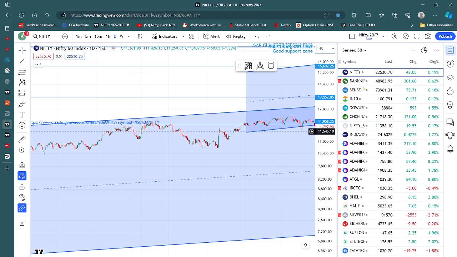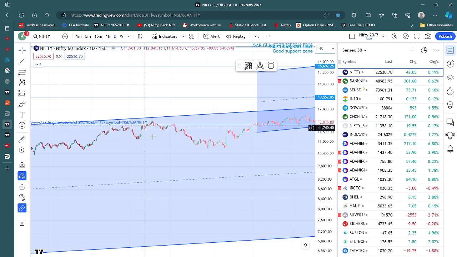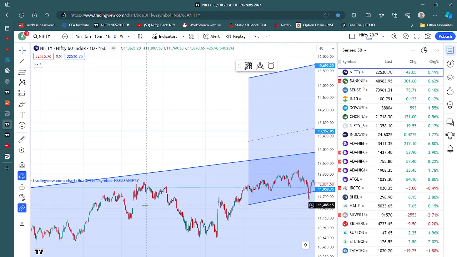So on 20th May the market opened gap up, and on 23rd May you can see that even after BJP winning the election, the market went from 11,616 up to 12,048, about a 400 point move. So this is what could happen.